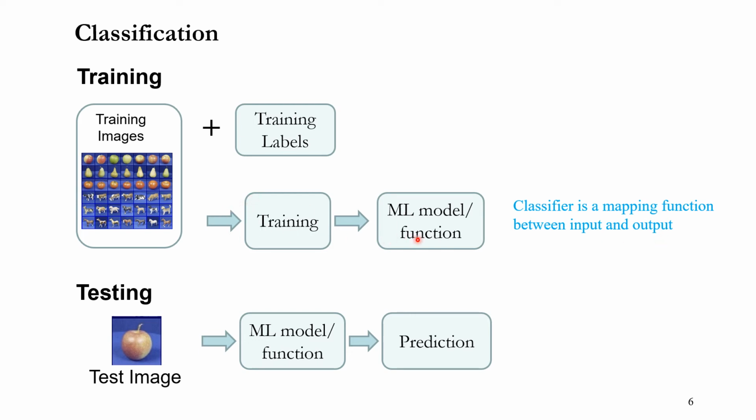So when training is done, and you have new input data like this, you give this input to this function or machine learning model, which was trained here. Then this function generates its prediction, and this prediction is supposed to be the correct output for this input data. That's the process of testing.